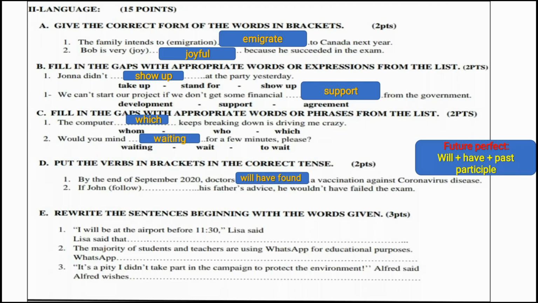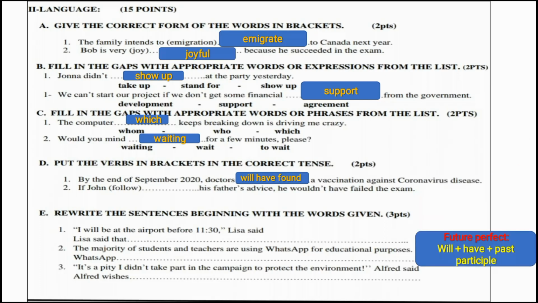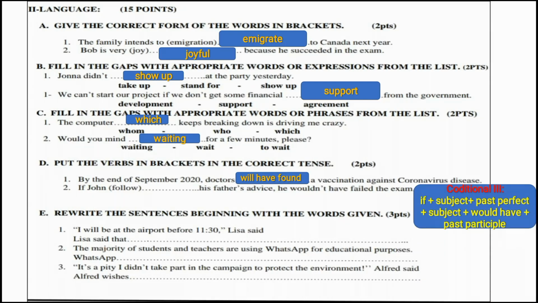Number 2, if John (follow) his father's advice, he wouldn't have failed the exam. Here we are going to use the conditional type 3. If you notice, we have the if clause and we have the main clause, and here we need the if clause. So we say if John had followed, we use the past perfect, which is composed of had plus past participle. So if John had followed his father's advice, he wouldn't have failed the exam.